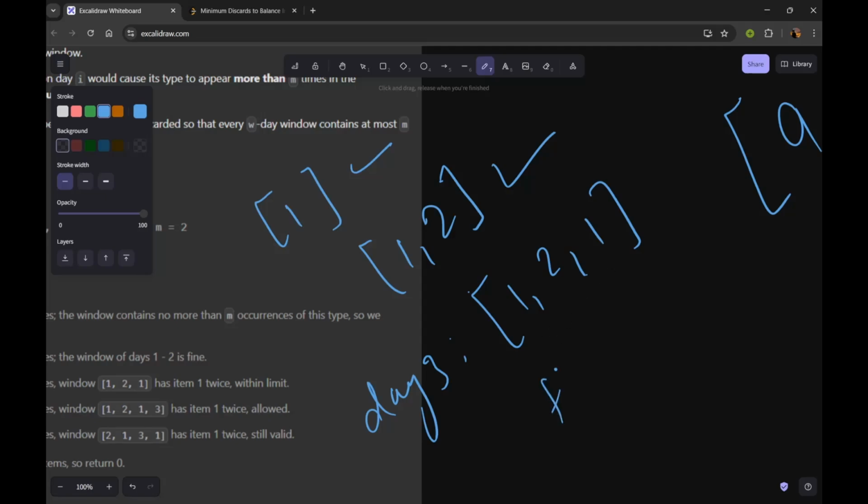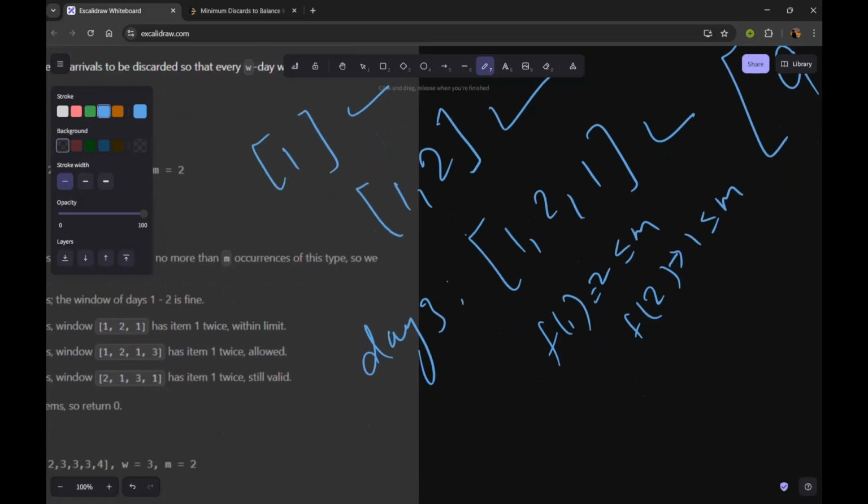The frequency of 1 is 2, which is lesser than or equal to m, and 2 is 1, which is also lesser than or equal to m.